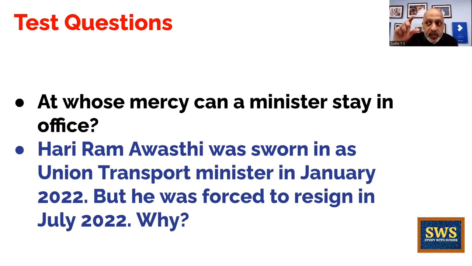Right? So within 6 months, the person has to become an MP. By chance, like in this case, Hariram Awasthi, 6 महीना तो काम किया as transport minister, but in July 2022 तक he could not become an MP of either the Lok Sabha or the Rajya Sabha. Then the only option for him is to resign as minister. He cannot be a minister unless he is an MP, member of parliament of either the Lok Sabha or the Rajya Sabha. समझ में आ गया?